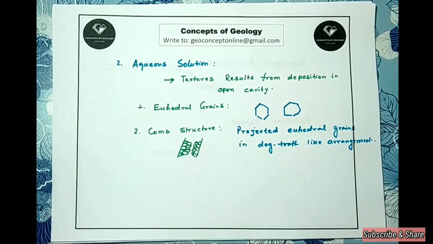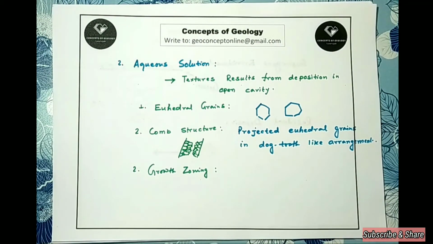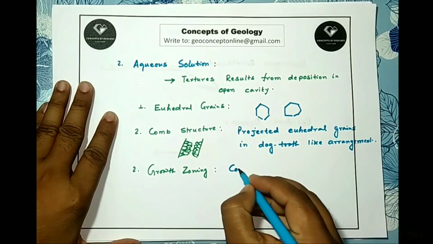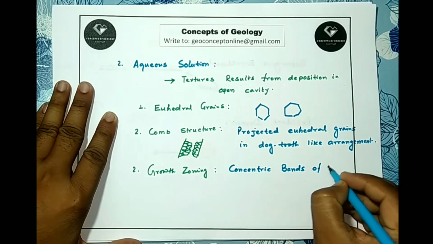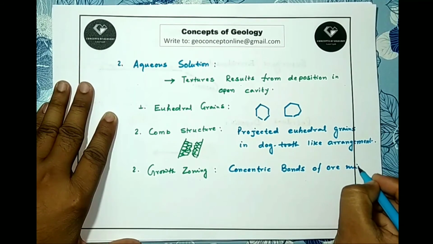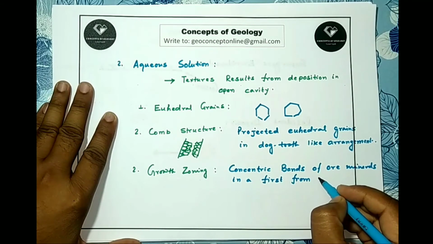Like this. The next texture is called growth zoning or colloform banding. This is where we find concentric bands around the first formed mineral nucleus. So these are concentric bands of ore mineral around a first formed nucleus.